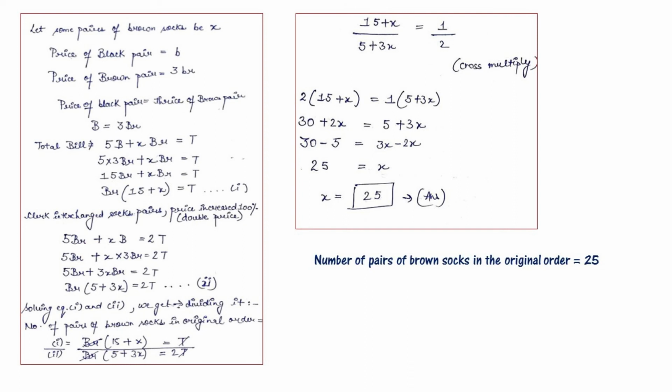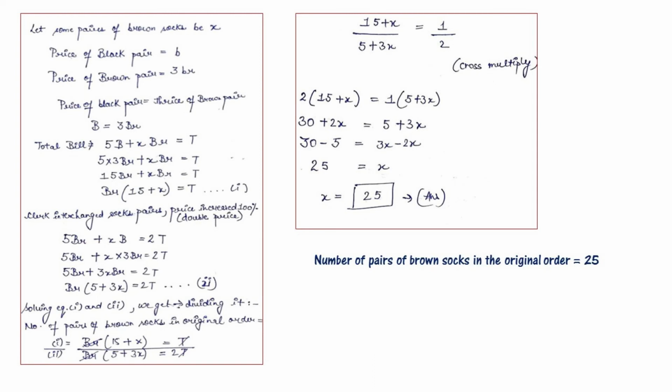Now the question says the clerk interchanged the socks pairs and the price increased 100%. That means the price became double. Now black becomes brown and brown becomes black. That means 5BR plus XB is equal to 2T. That is 5BR plus X into 3BR is equal to 2T. Now 5BR plus 3X BR is equal to 2T. Now we will take BR common. That becomes BR (5 plus 3X) is equal to 2T. Now it becomes equation 2.